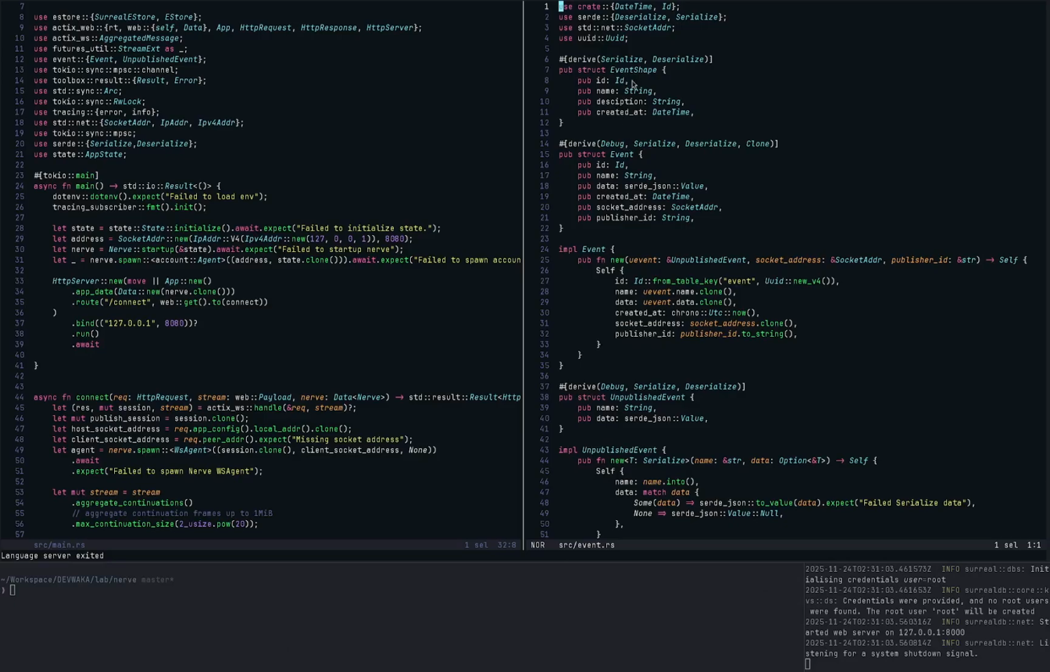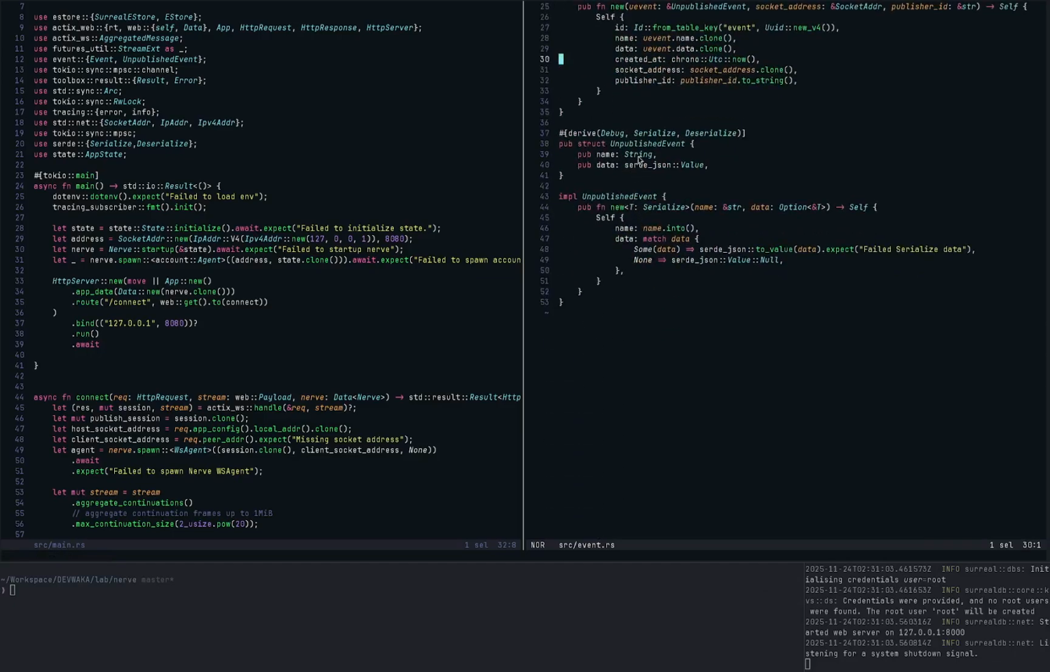We have event shapes, but for now we don't want to disturb ourselves with this. We also have the unpublished event. Unpublished events just get the name of the event and the data being provided. In Nav, events are not just taken, validated and pushed to the store. We will want to check the permission of the agent who is publishing that event.